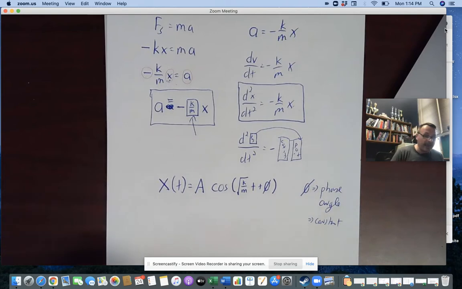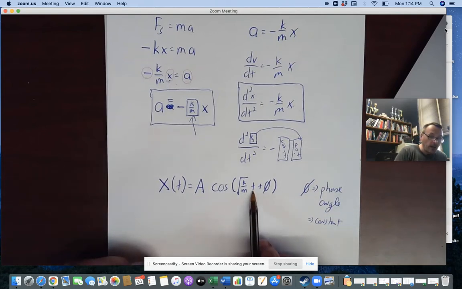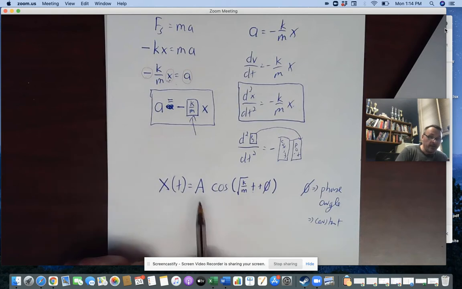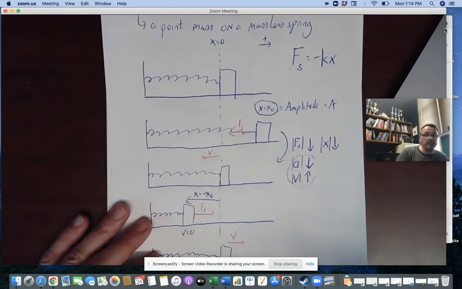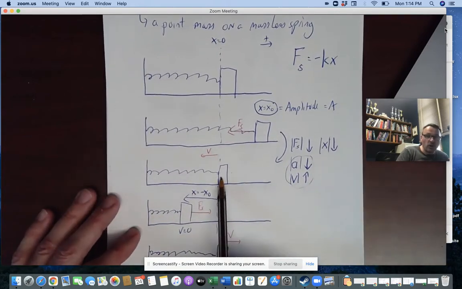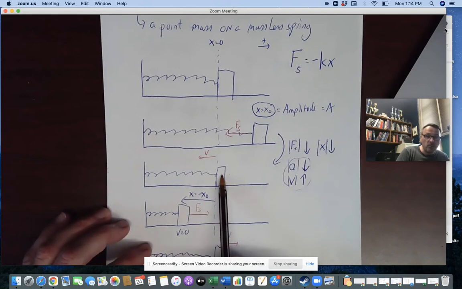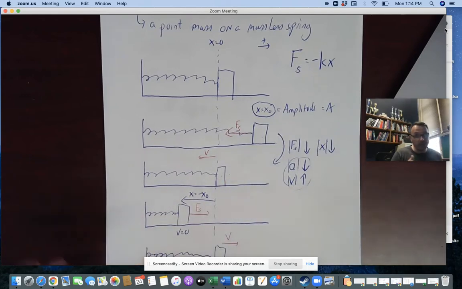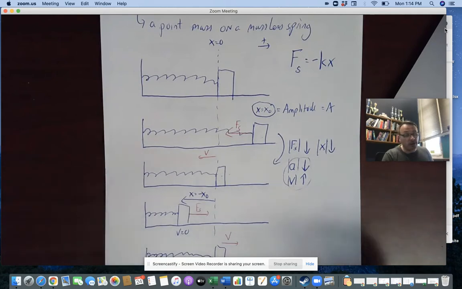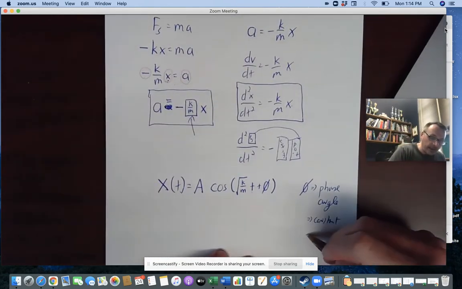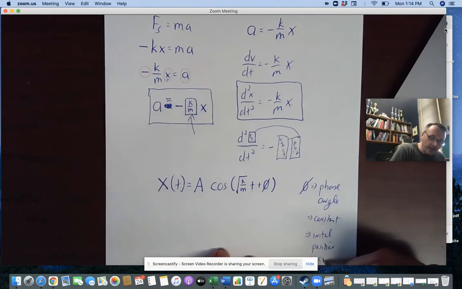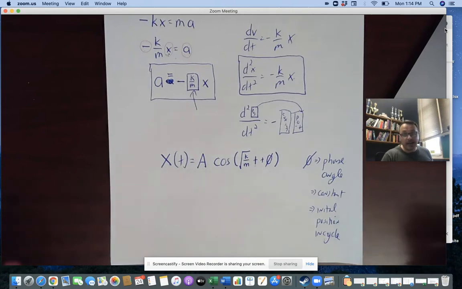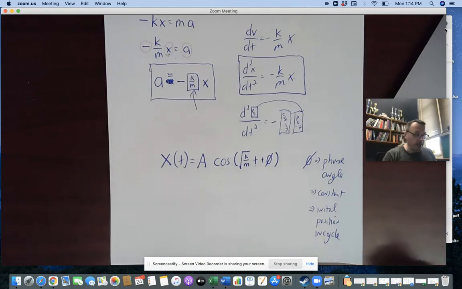In this case, at t equals 0, this term zeroes out, and if this is my simple harmonic motion, I would need the x position to be A, meaning the phase angle is 0. But let's say I wanted to start it here, if I opened my eyes and it was already moving and at this position, the phase angle wouldn't be 0. It's a way of shifting the starting position of the motion around. So the phase angle is about the initial position in the cycle. For the rest of this, I'm going to say the phase angle is 0. We're going to start it at the end and then move it back and forth. But I could very easily write this in terms of sines or whatnot.